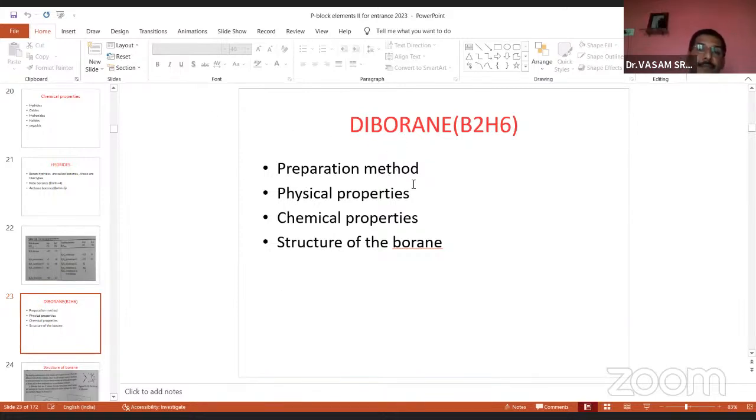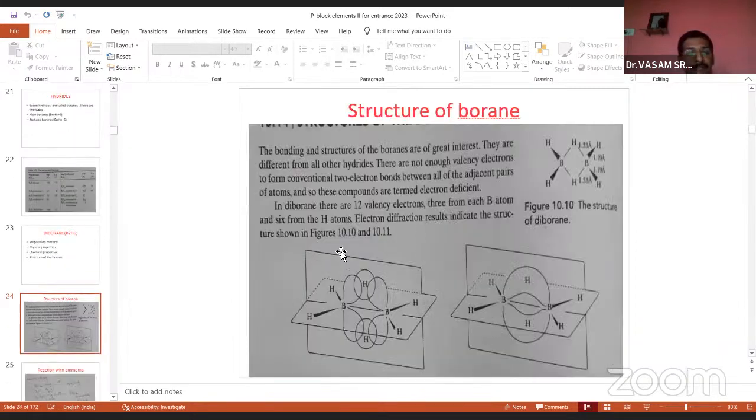You see, the first is diborane preparation method, physical property, chemical property, and structural information. First you come to structure. You know already the structural information. You remember B2H6, the molecular formula is similar to ethane, C2H6. B2H6 and C2H6 have the same molecular formula. But C2H6 contains 14 valence electrons. Why? Because each carbon has 4 valence electrons, 2 into 4 is 8, and each of 6 hydrogens has 1 electron, 6 into 1 is 6, plus 8 is 14 valence electrons present in the ethane molecule.